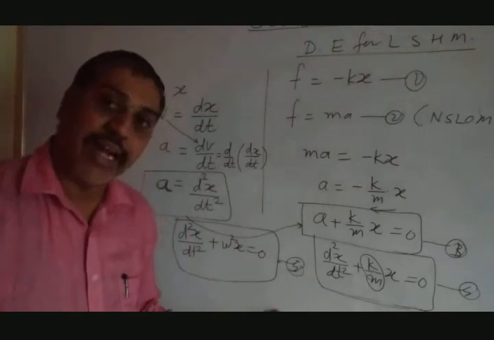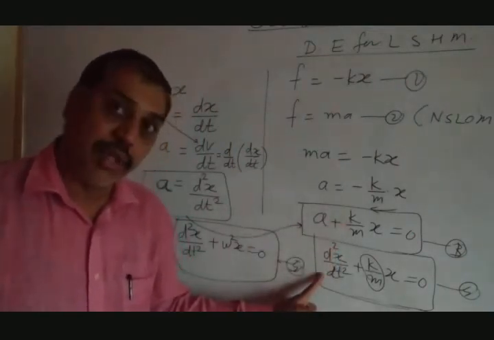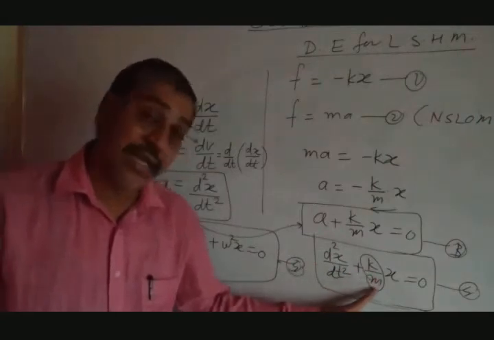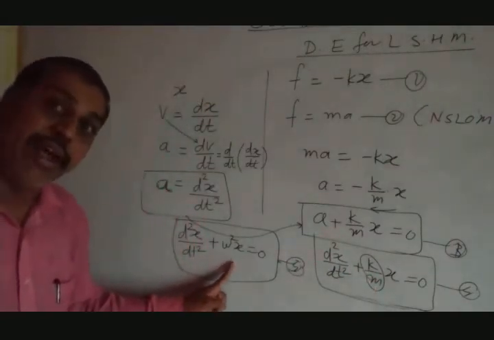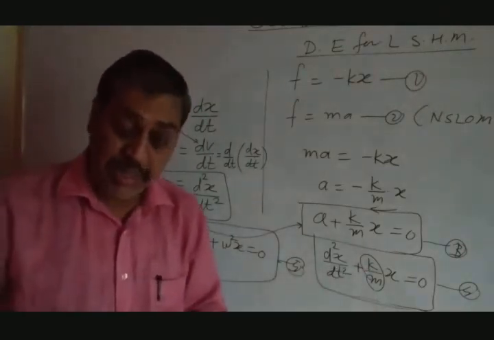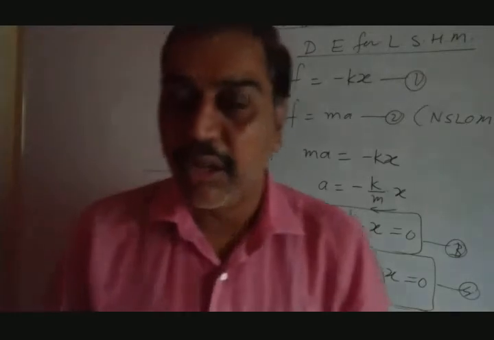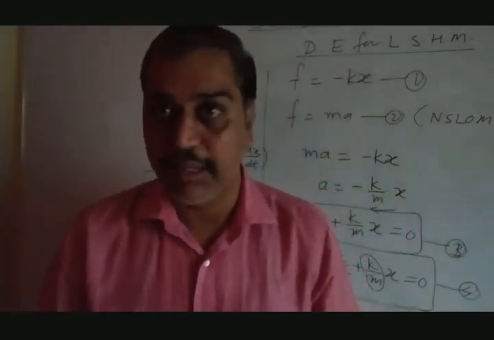3, 4, 5 are the same. It is in terms of acceleration a and k by m. In terms of d2x by dt square and k by m, it is in terms of d2x by dt square and omega square. Omega square they have put for k by m, it is said to be angular frequency. Now the question comes, why does angular frequency come here? Because it is linear motion.